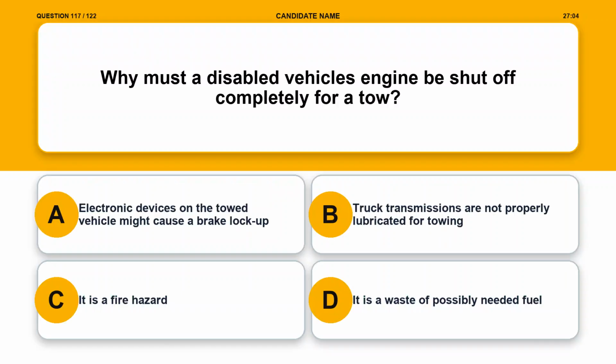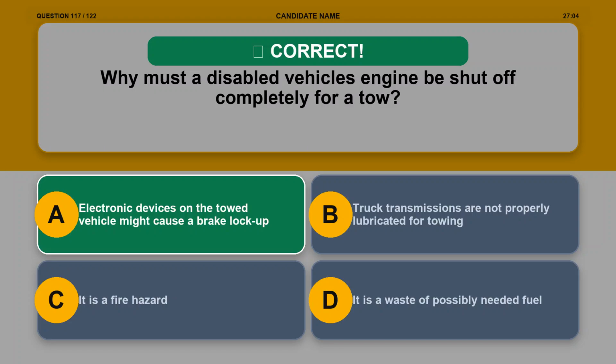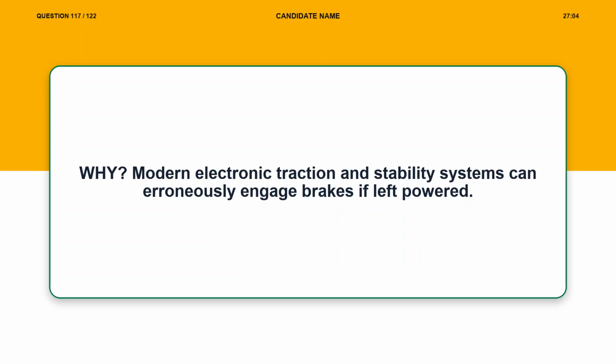Question 117. Why must a disabled vehicle's engine be shut off completely for a tow? Option A, electronic devices on the towed vehicle might cause a brake lockup. Option B, truck transmissions are not properly lubricated for towing. Option C, it is a fire hazard. Option D, it is a waste of possibly needed fuel. The correct answer is option A, electronic devices on the towed vehicle might cause a brake lockup. Explanation. Modern electronic traction and stability systems can erroneously engage brakes if left powered.